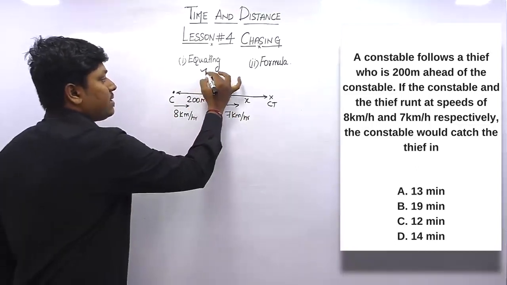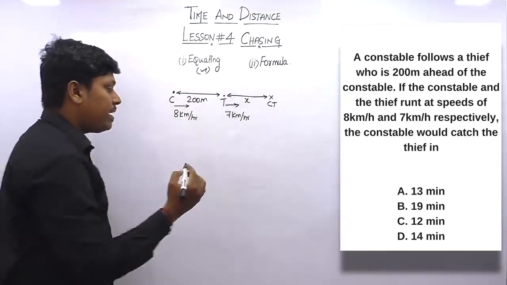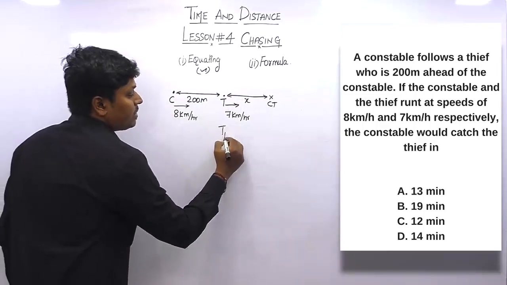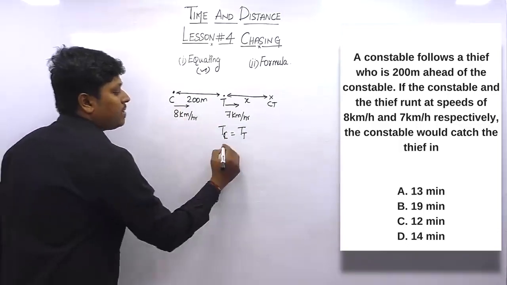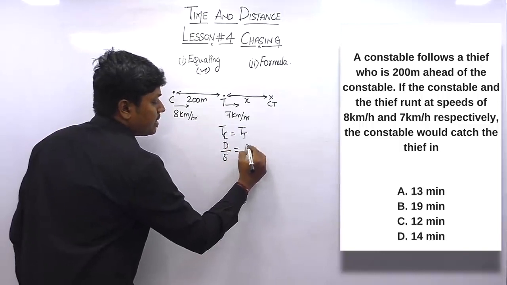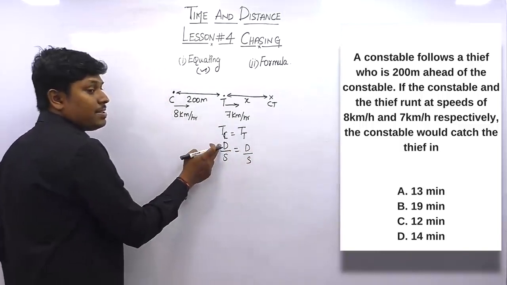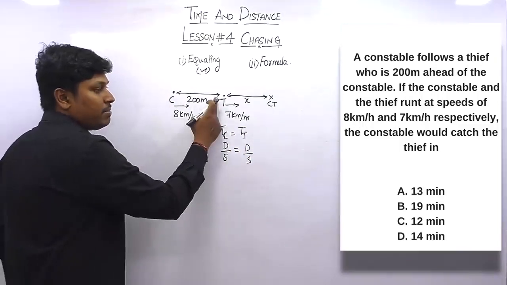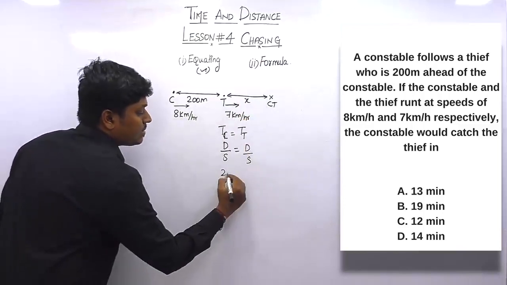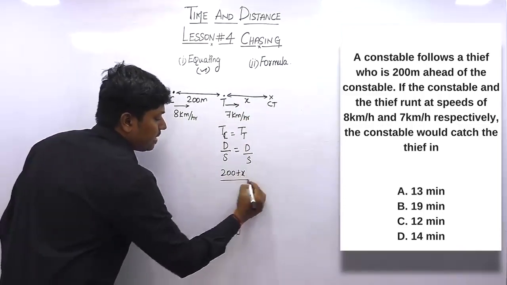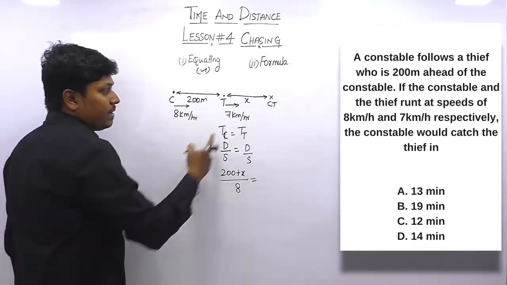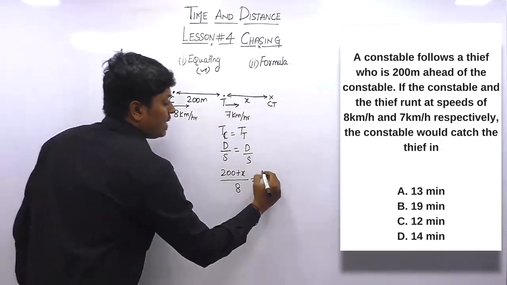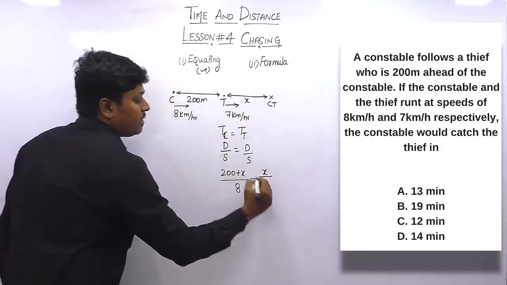Let me do one thing. We can solve this question initially by the equating method. We know the time taken by the constable is equal to the time taken by the thief. Now distance divided by speed is equal to distance divided by speed. The distance traveled by the constable is initially 200 meter and some meter, that is x, so 200 plus x, divided by the speed of the constable, 8, is equal to the thief distance, which is only x, divided by the speed of the thief, 7.